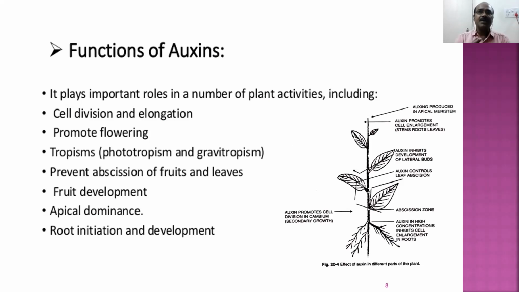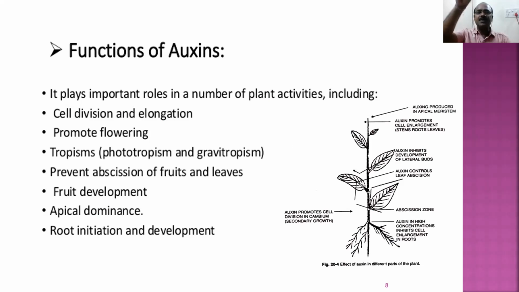Apical dominance means the growth of the stem in the upper region only. For example, if you take some plants, they continuously go straight only. If you want to form the branches, you have to cut the uppermost region. Why is the plant growing in the straight direction only? Because of the apical dominance.